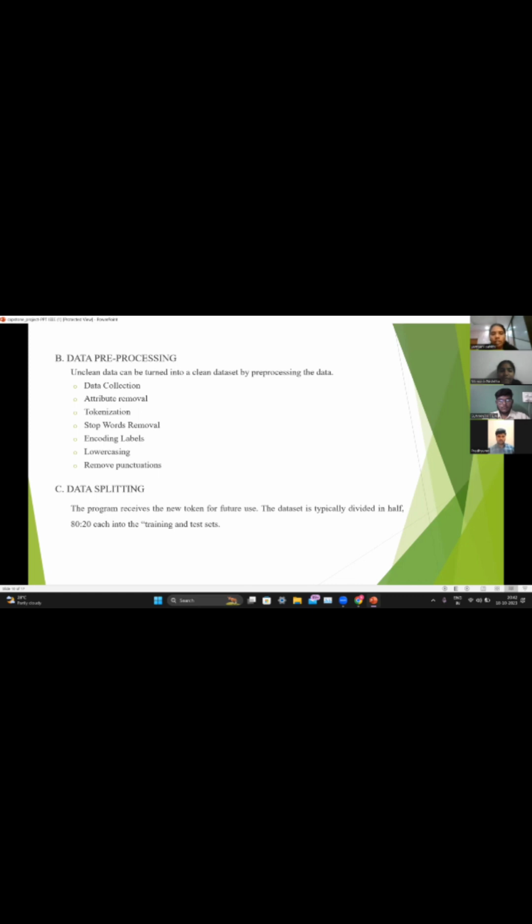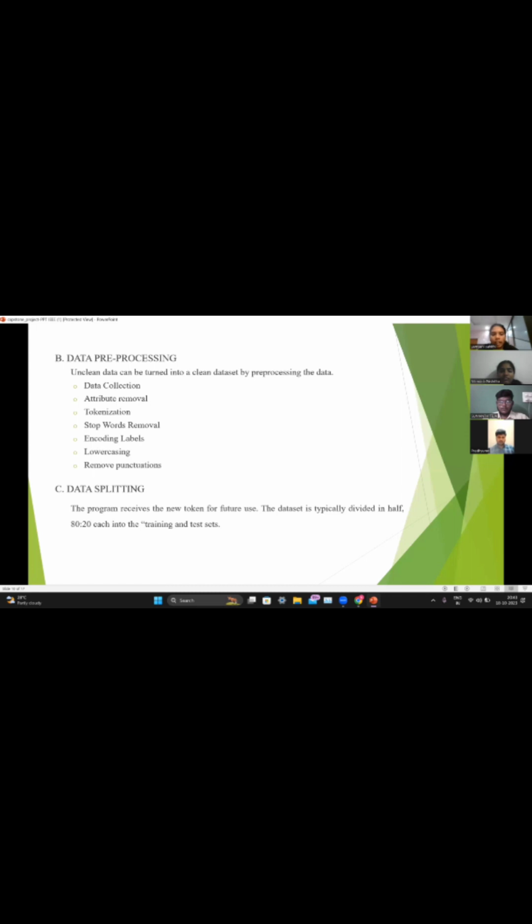Next, we have removed the stop words. Stop words like "and" and "or" occur with high frequency in our data set. We have removed the stop words so that it will minimize the noise and also give the best accuracy. By using stop words, we cannot identify the emotion, so we have removed them.